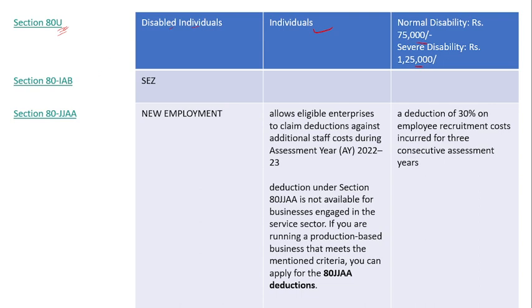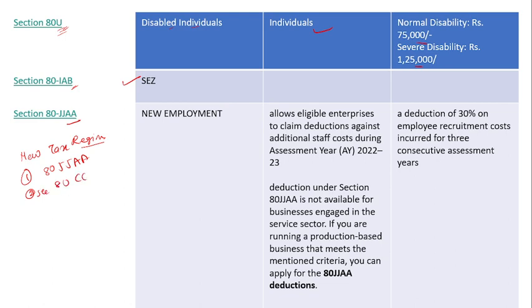Okay, then another section we have added, Section 80IAB, for the special economic zone. Then Section 80JJA. 80JJA is for new employment. According to the new tax regime, you will not get any kind of deduction. Exception: 80JJA, that is new employment.